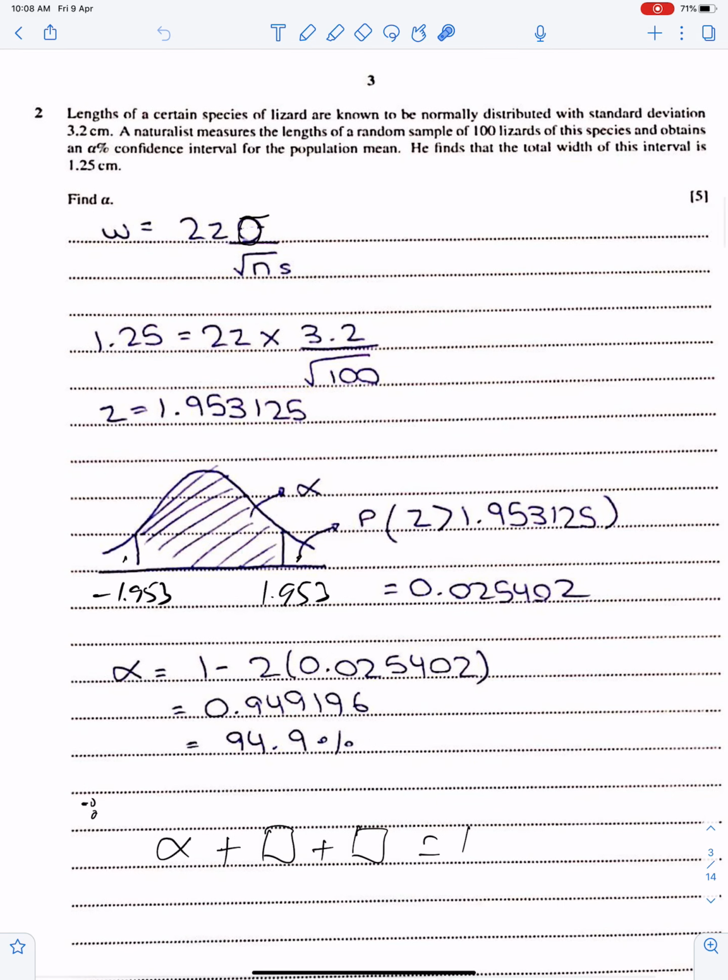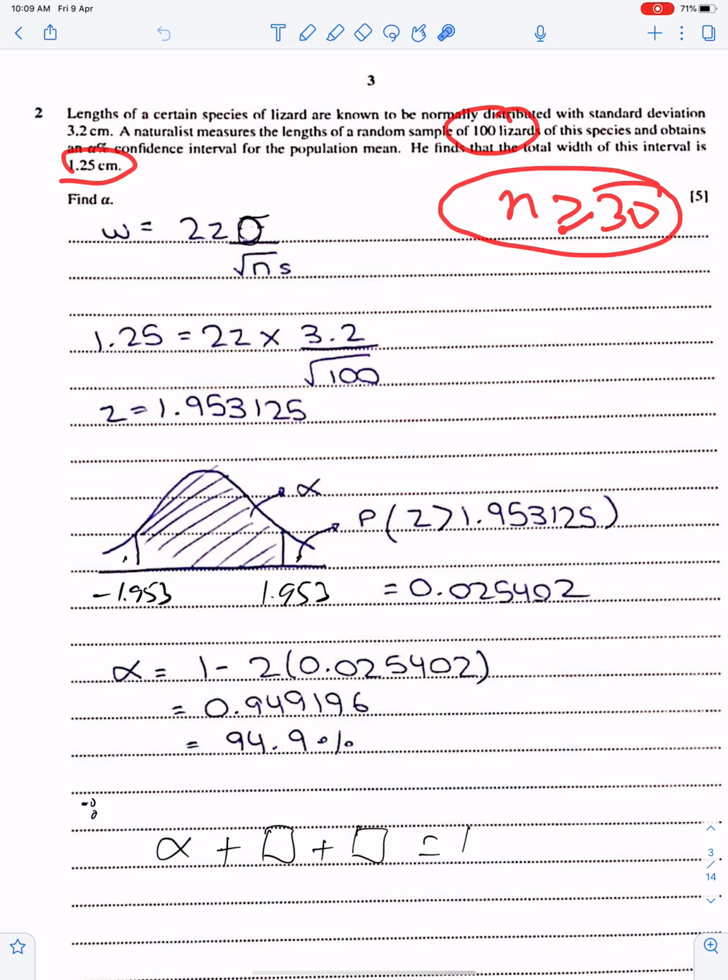Question number 2. Lengths of a certain species of lizard are known to be normally distributed with standard deviation 3.2. A naturalist measures the lengths of a random sample of 100 lizards, this is the sample size, of this species, and obtains an alpha% confidence interval. He finds that the total width of this interval is 1.25. Since n is greater than 30, according to CLT, x bar is approximately normal.